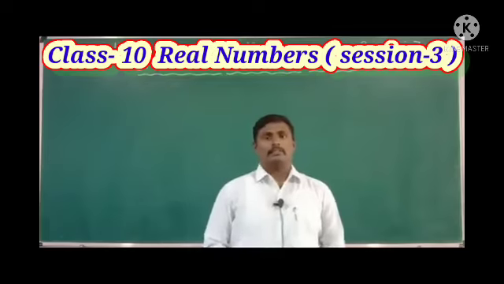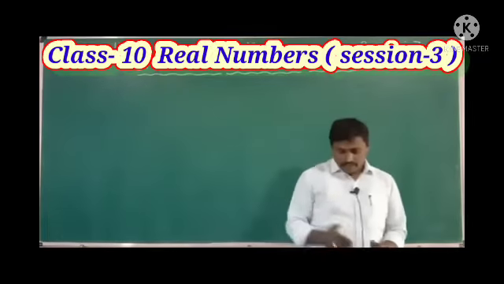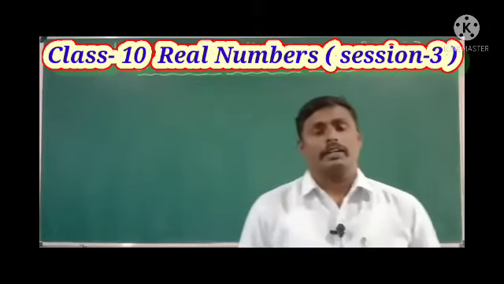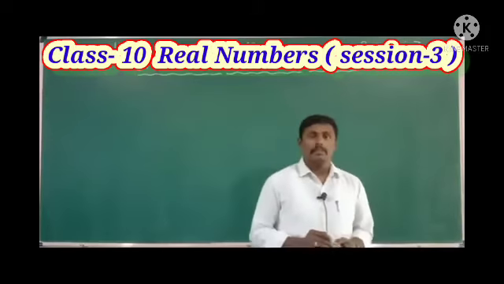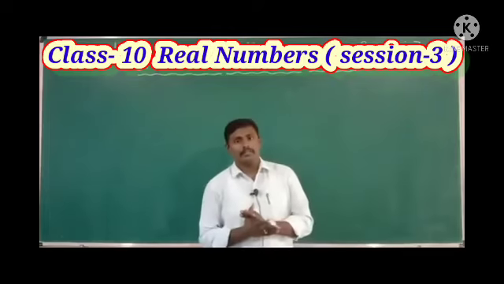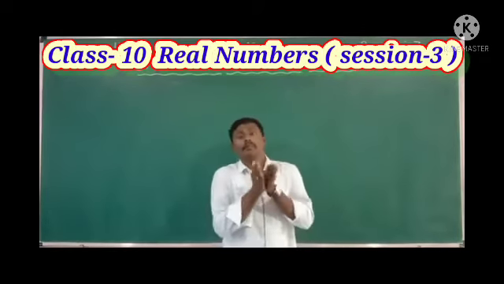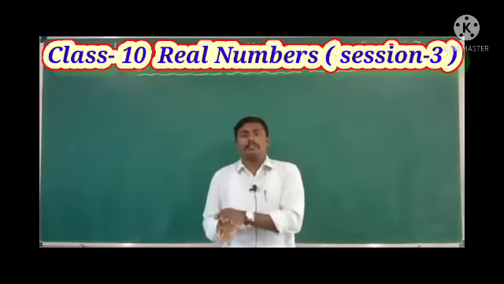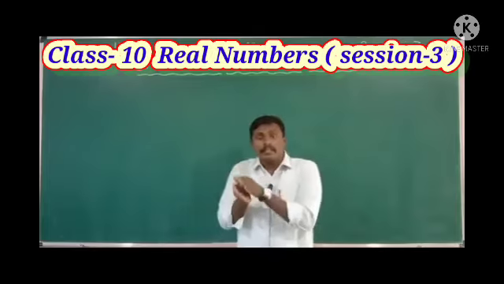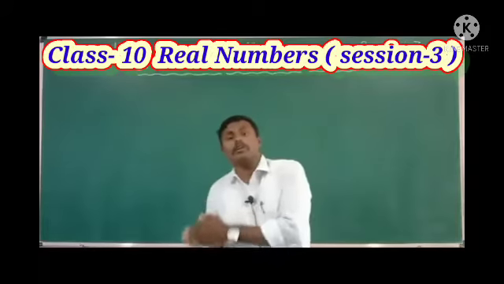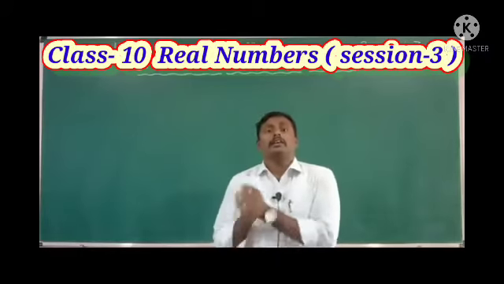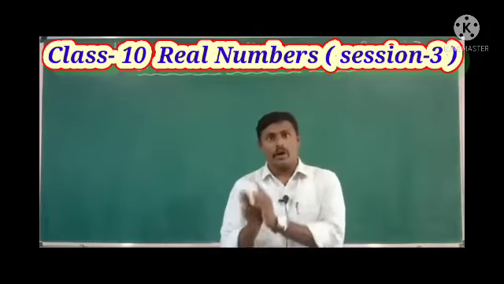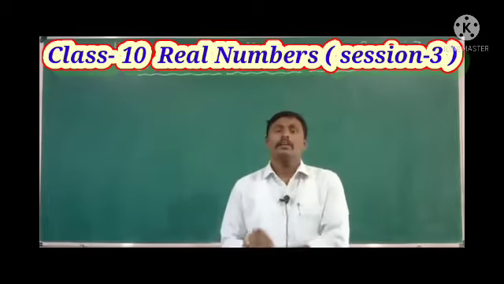Next, non-terminating decimals. Non-terminating is similar to terminating, but the division does not end. Even if we keep dividing continuously, we cannot get the remainder as 0.